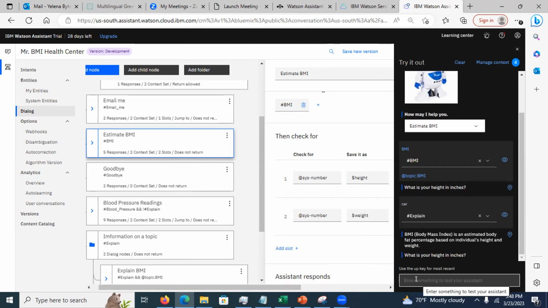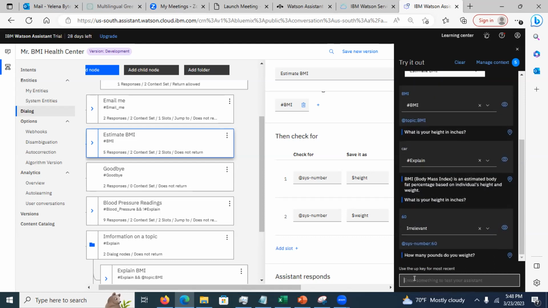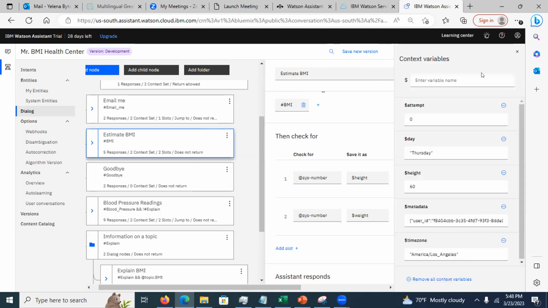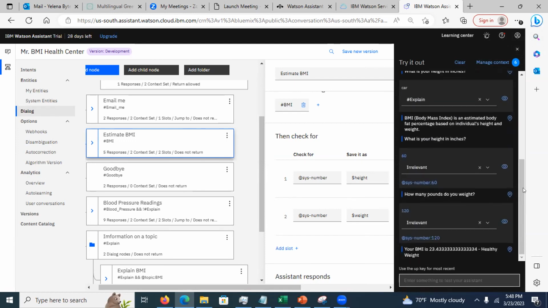Okay. Now I'm going to enter it correctly. This is a number. Now it's asking me, let's take a look at it. What happened in here? Manage context. What happens is my height gets stored into the height variable. That's what I'm doing in here. Now there is no weight. It's asking me to enter weight. I'm going to put my weight. I put the weight. And what's going to happen now?